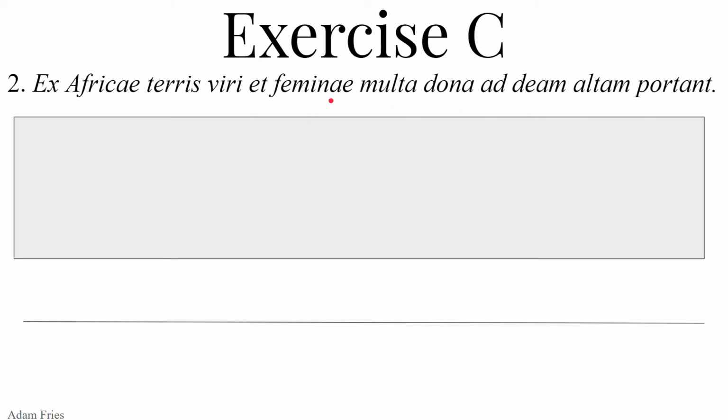And viri and feminae could be genitive, modifying multa dona. Multa dona can't be the subject, though, because the many gifts can't do the carrying, because they're gifts. So altogether, the sentence, as intended, is men and women are carrying many gifts from the lands of Africa to the tall goddess.